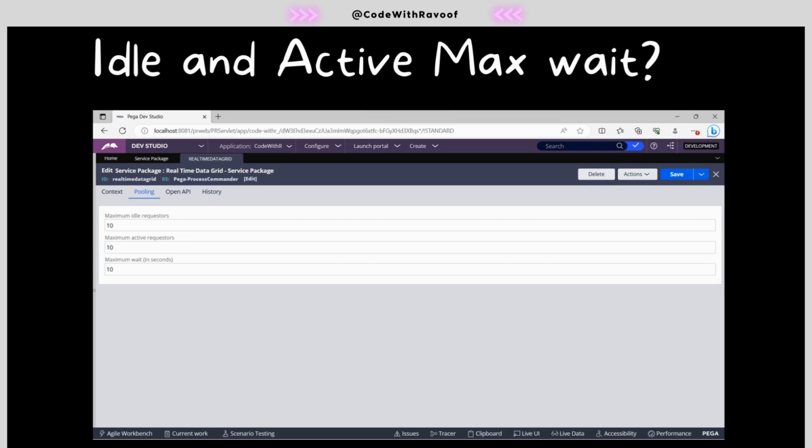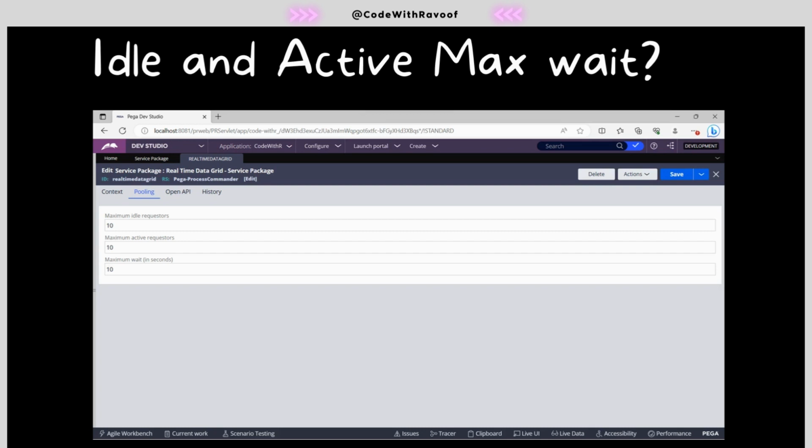This is nothing but the maximum wait in seconds, where the default is 10 seconds. Whatever the first job is, once it completes its job, the next job will wait for 10 seconds in order to get into the next iteration.